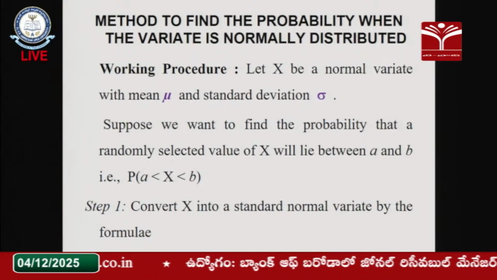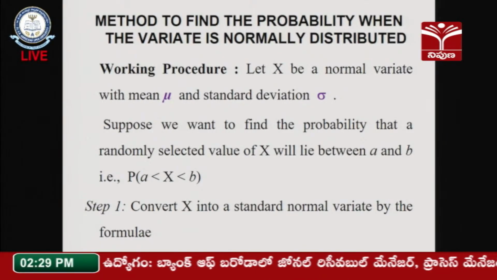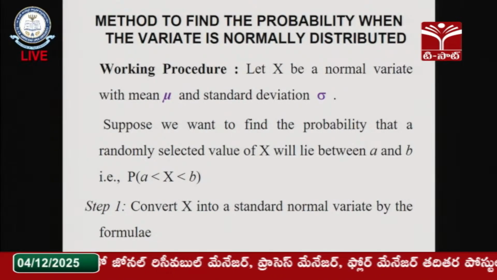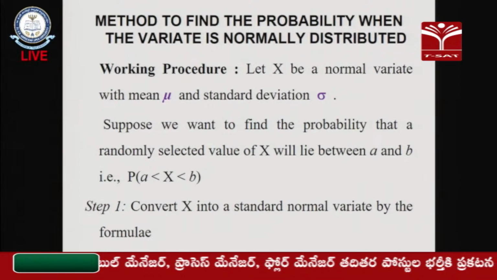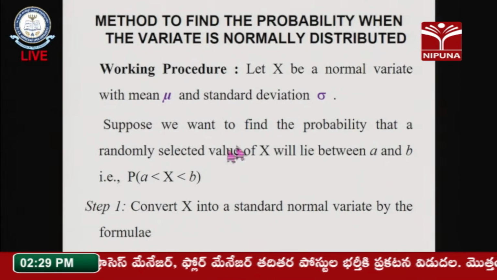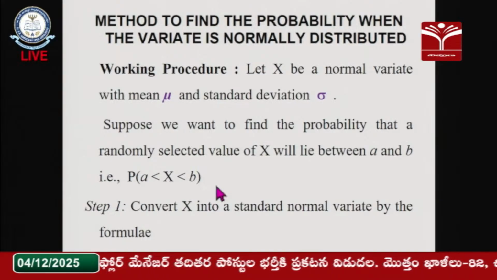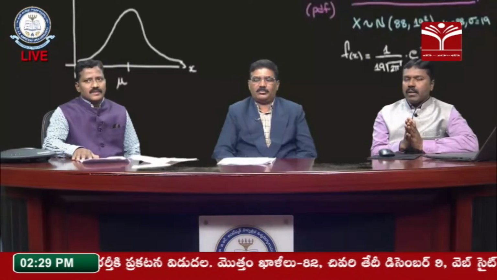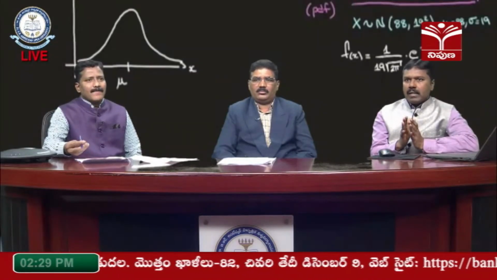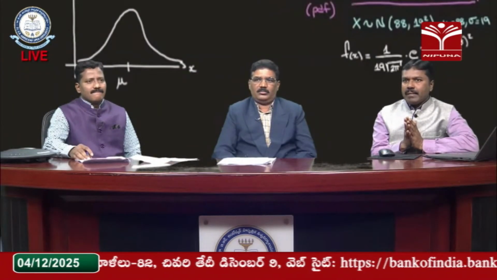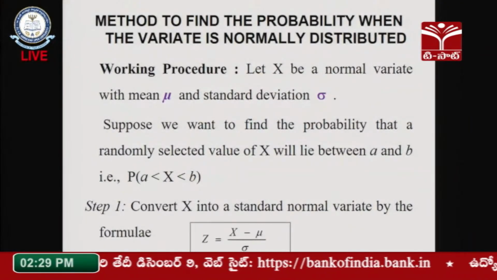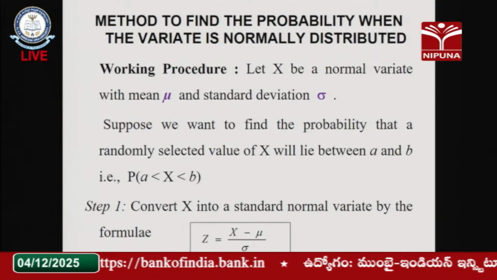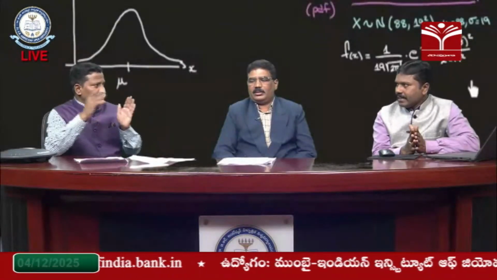Suppose we want to find the probability that a randomly selected value x lies between a and b. In that case, my probability is the probability of a less than x less than b, which is nothing but the area between these two values a and b. For that, the first step is to convert x into a standard normal variate by the formula z equals x minus mu by sigma. That is called the standard normal variate.